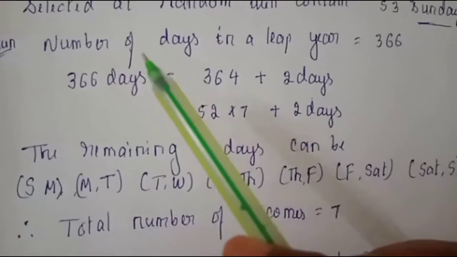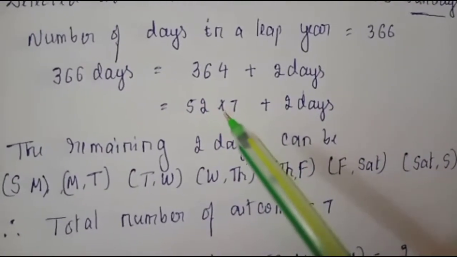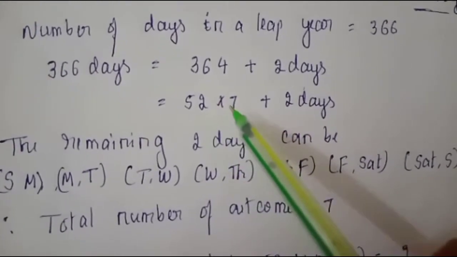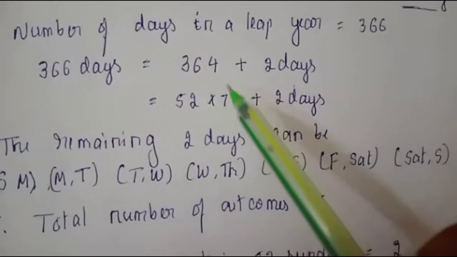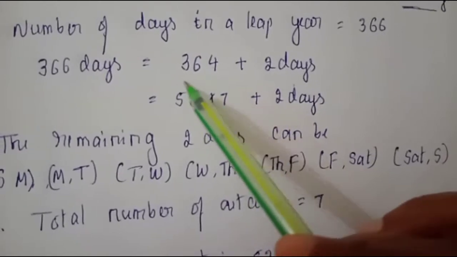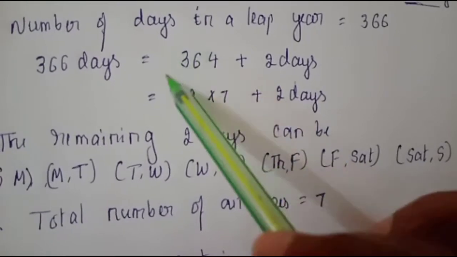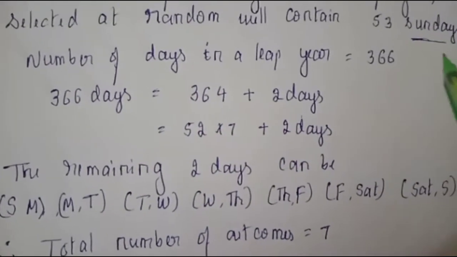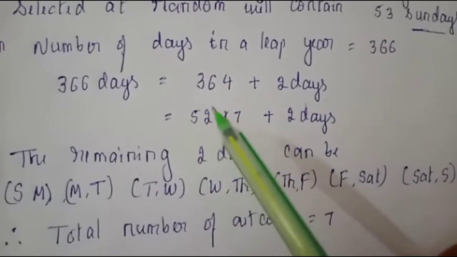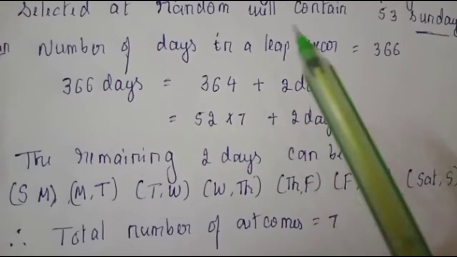And we know that the number of days in a leap year is 366. As you know, every week has 7 days. So if you multiply 52 into 7, we get 364. 52 weeks into 7 days, we multiply, we get 364. So out of 366 days, we have 364 days, meaning every week has one Sunday. Like that, 52 weeks have one Sunday, meaning every week has one Sunday. So all 52 weeks have one Sunday.